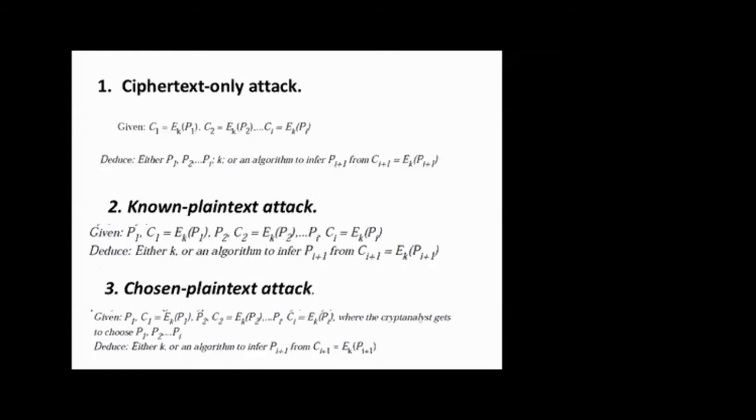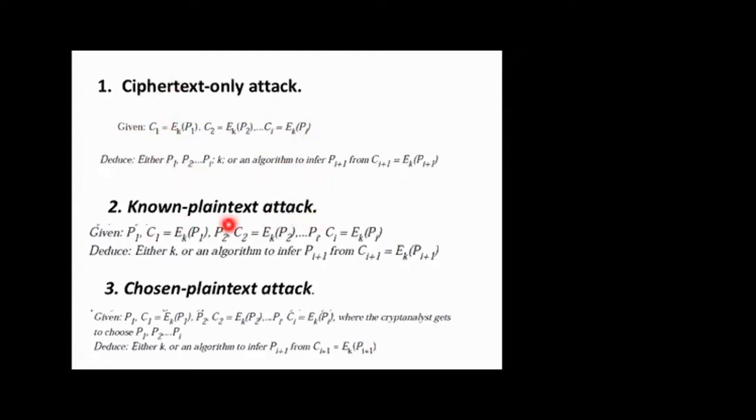You'll choose. So this equation gives full detail about all these three. One is a ciphertext only attack. You can see that given will be C1, C2, C3 only. The attacker only knows C1, C2, C3. What should he find out? Plain text P1, P2, Pi, or the key or the algorithm which is used for it. So this is what he has to find out in a ciphertext only attack.